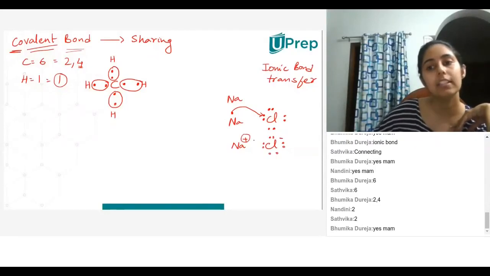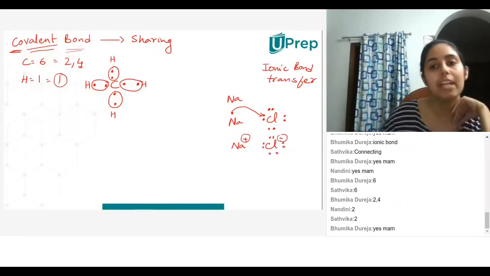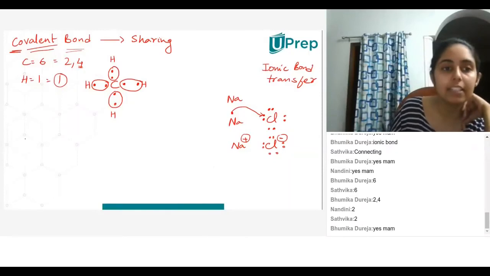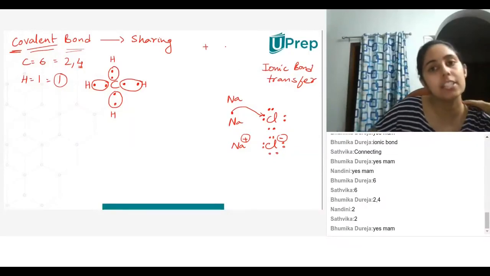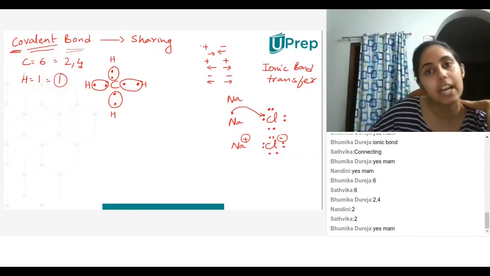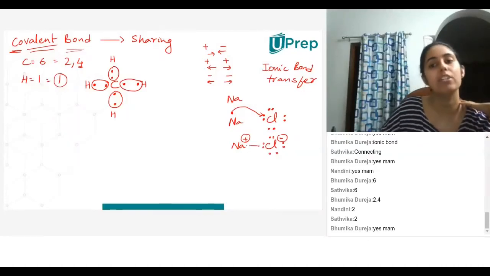Now, because these are oppositely charged, what happens whenever I have particles, or even in magnets, when I have 2 opposite charges, they will attract each other. If I have 2 like charges, they will repel each other. Opposite charges attract, like charges repel. Now, because this is positively charged and this is negatively charged, they will attract each other and a bond is formed.